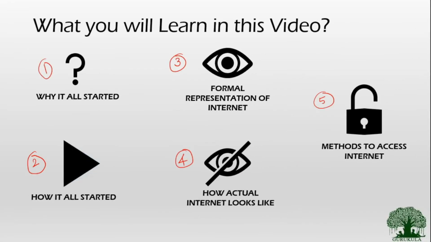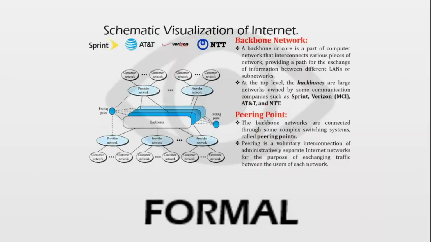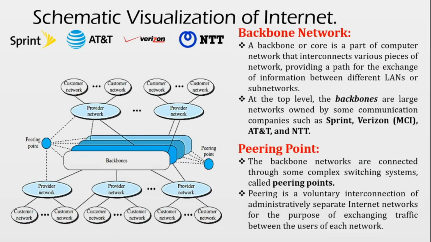So now getting back to the formal representation of the internet, in any textbook we could see that this is what a formal representation of the internet looks like. In the formal representation of the internet, you could see four layers of networks. The first layer is what we call backbones, the second layer is what we call the peering point, the third layer is what we call the provider network, and the fourth layer is what we call the customer network.